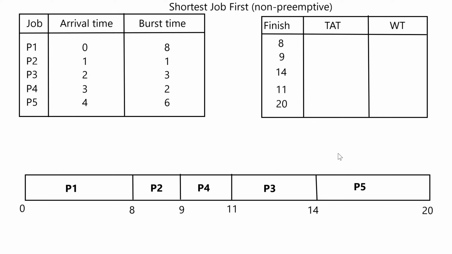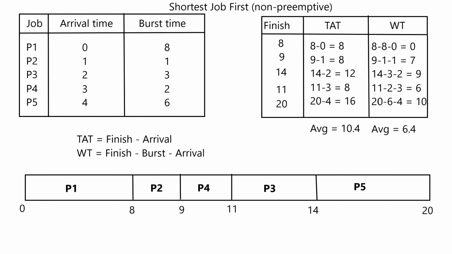Now we'll be using the two formulas of turnaround time and waiting time to calculate the turnaround and waiting time for each process, and then we'll calculate the average times for them. I have calculated TAT and WT using these formulas that we derived in the earlier video. So the first process takes 8 minus 0, 8 units, because 8 is its finish time and 0 is the arrival time. Similarly, I calculated the turnaround time for all the processes and the average turned out to be 10.4. For waiting time, the formula is finish minus burst time minus arrival. So 8 minus 8 minus 0 is 0, and similarly we have the waiting time for all the processes and the average turned out to be 6.4.